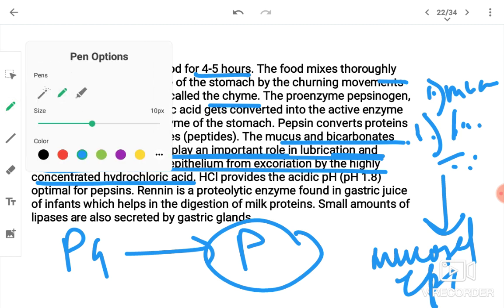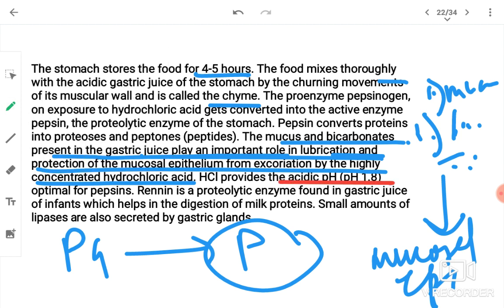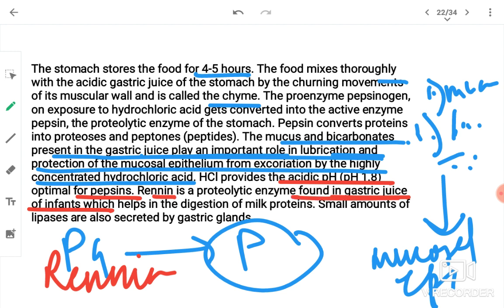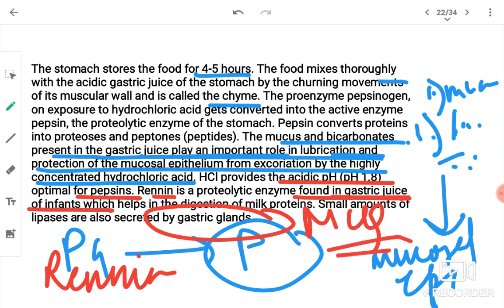And here we have HCl, which provides acidic pH optimal for pepsin. Renin, with a double N, is a proteolytic enzyme found in gastric juice of infants, which helps in the digestion of milk proteins. Renin, R-E-N-N-I-N, not a single N. I had given this as an MCQ and many students had done it wrong. Small amounts of lipases are also secreted by gastric glands. So if this question comes as an MCQ, you have to mark yes, small amounts of lipases are also secreted.